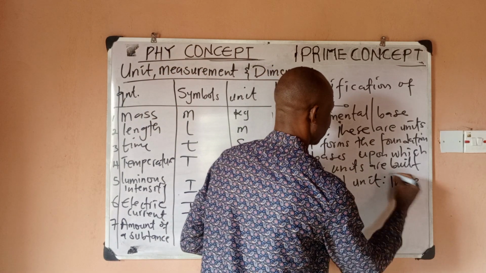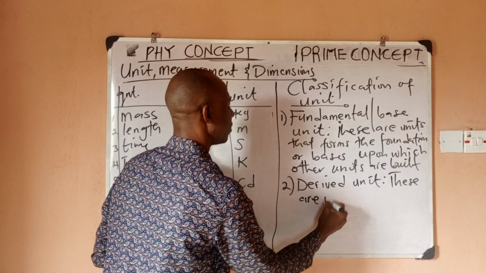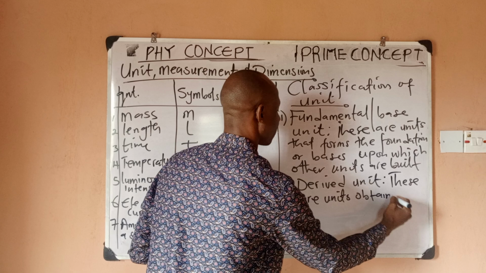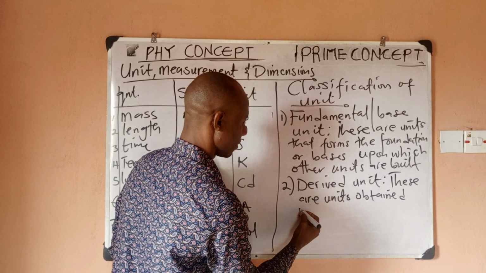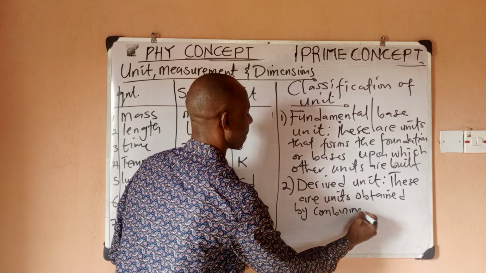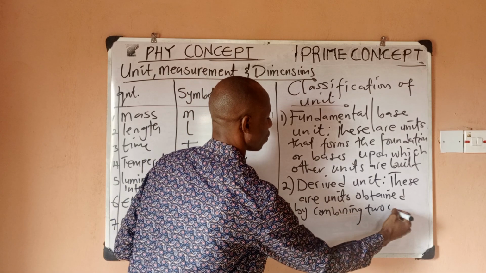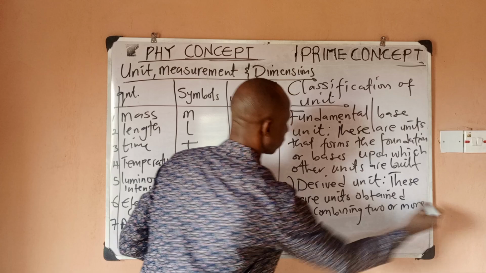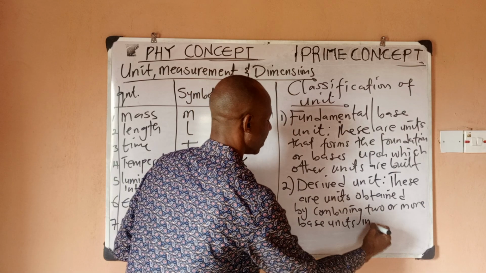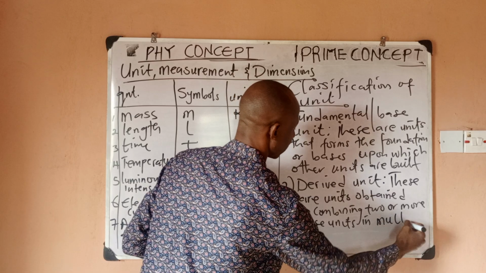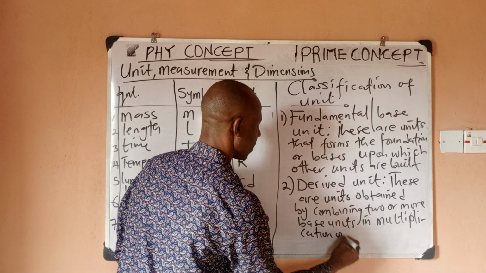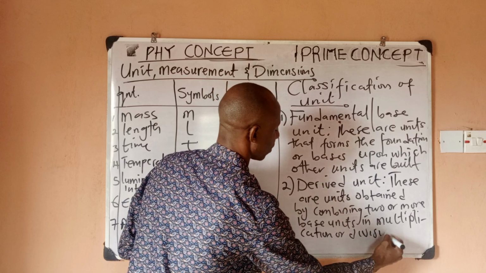These are units obtained by combining two or more base units in multiplication or division.